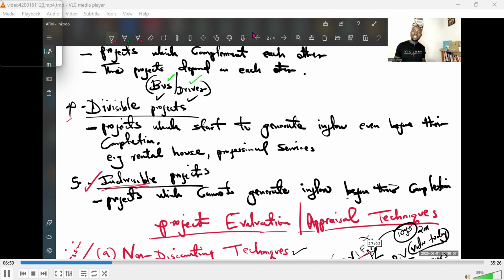For example, if you are maybe undertaking a project of motor vehicle assembly, for example. Now, when you want to assemble a certain brand or a certain type of motor vehicle, you will not expect that it will start giving you returns before you complete. You have to do it to completion so that you sell a full completed unit so that you get your returns. That kind of a project is indivisible. You have to finish for you to start gaining or realizing returns from it.